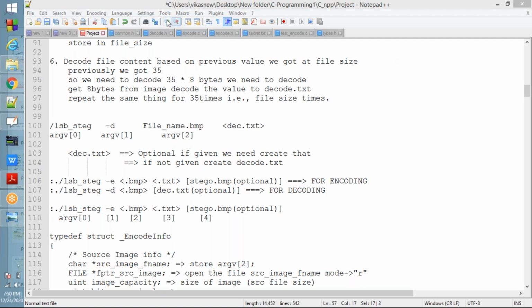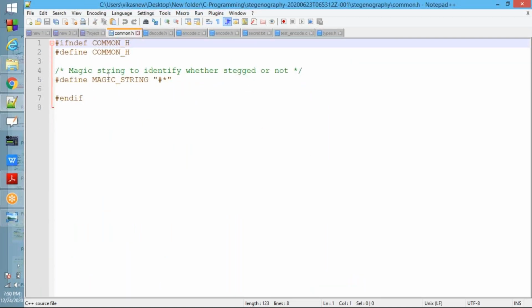Okay, fine. See, next files are already shared. We will go to the programming now. Common.h is a file where the magic string is defined as a macro. Okay, that is where the magic string macro is defined. Fine. Next one,